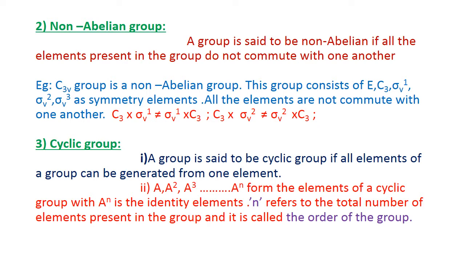The third one is the cyclic group. A group is said to be a cyclic group if all the elements of the group can be generated from one element. That is the main condition. Let us take A, A square, A cube up to A power n as the elements of a cyclic group, with A power n as the identity element. n refers to the total number of elements present in the group, and it is called the order of the group. When the elements are generated from one element of the group, that group is known as a cyclic group.